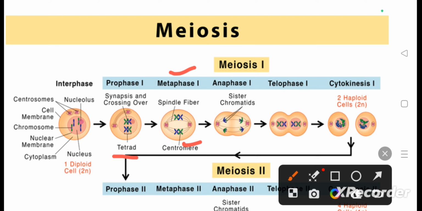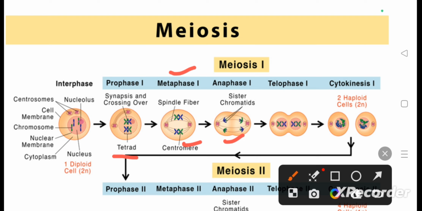Now next comes anaphase 1. Here is the difference between anaphase 1 of meiosis and anaphase of mitosis. During anaphase of mitosis, the centromere splits.